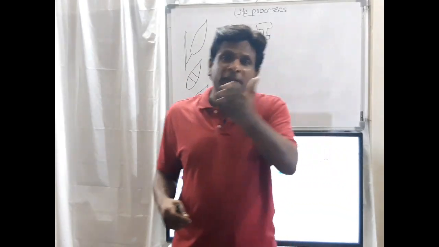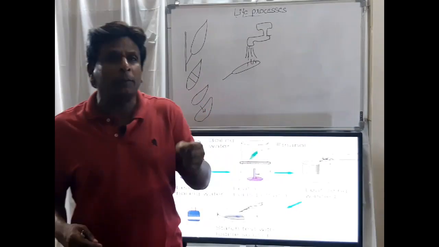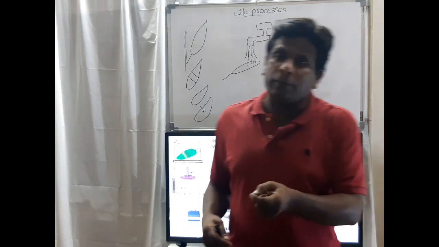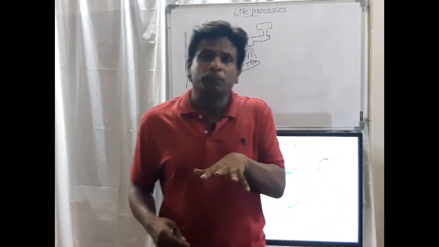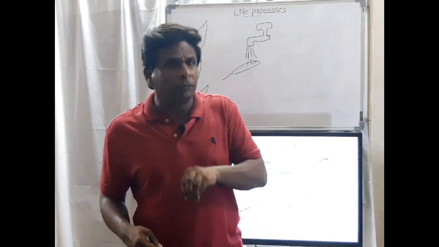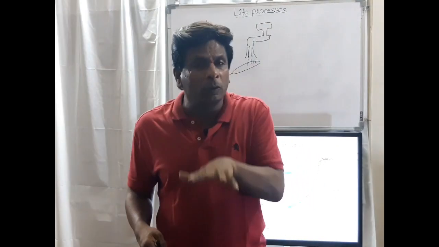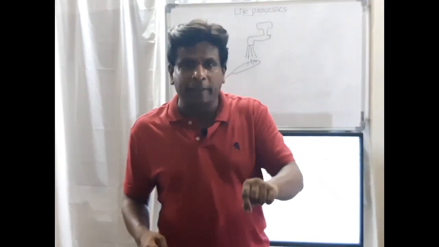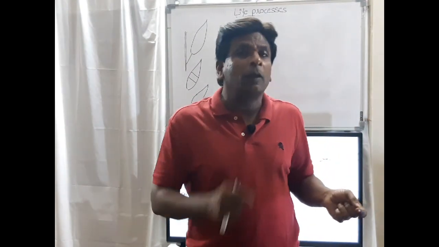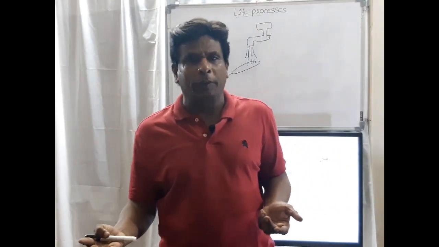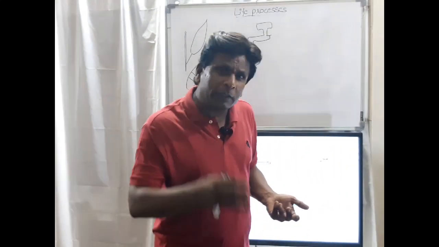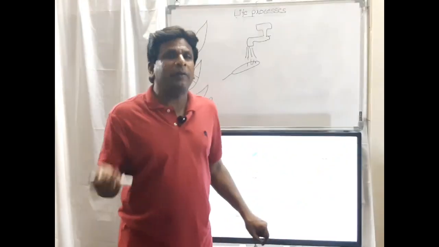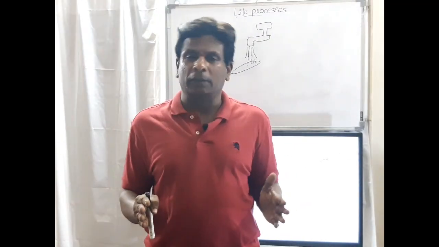By this, where photosynthesis is taking place, in that portion the iodine becomes blue-black. Where photosynthesis is not taking place, the covered portion does not have starch, so it remains brown only. By this, we have proved that where the sunlight is not there, photosynthesis is not happening. Because of that, starch is not stored and is not there, and so the iodine is not affected in that portion. This is our result, friends.